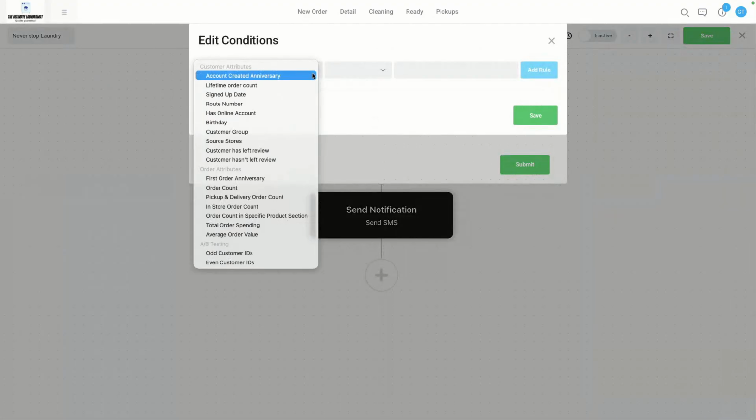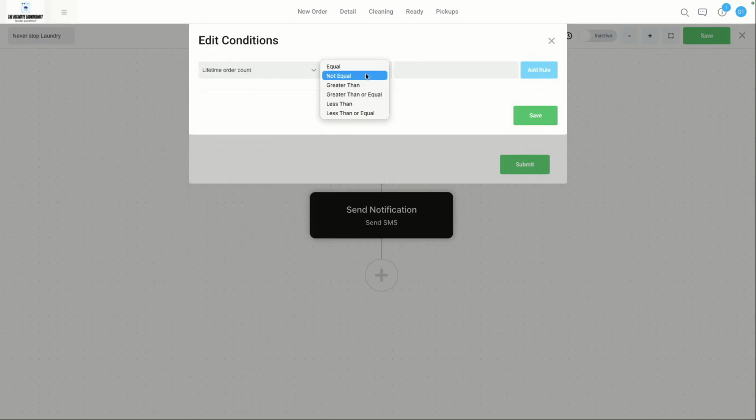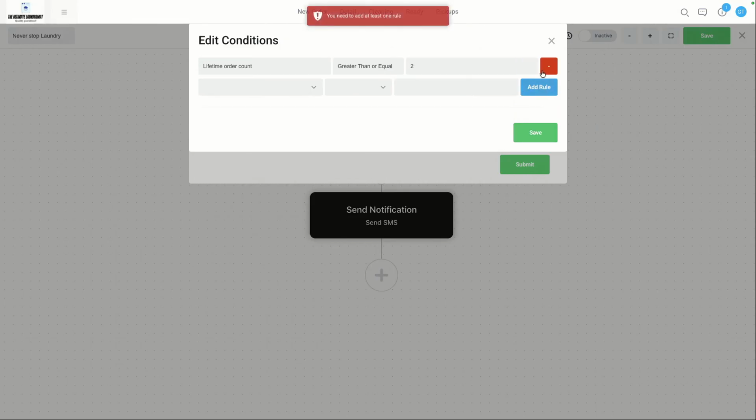So let's say, for example, we're going to put order count, right? So if order count is, let's say, greater than or equal to 2 in their lifetime, because by this point, hopefully, they would have placed another order, right? So we could add that. And so we add the rule.